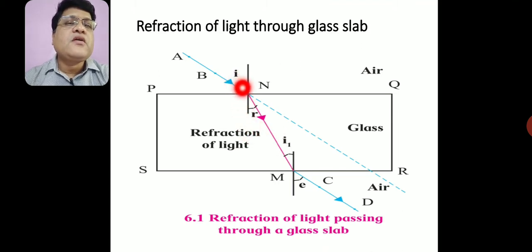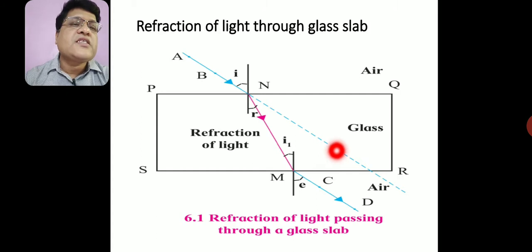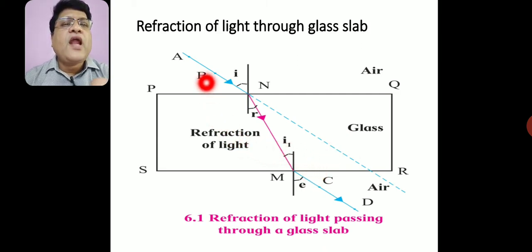Also, if you measure the incident angle I and the emergent angle E, we obtain the same magnitude, so the ray AN and the emergent ray CD are always parallel to each other. Thus, when light enters from air to glass, it changes direction and is bent towards the normal. When light enters from glass to air, again it changes direction and goes away from the normal.